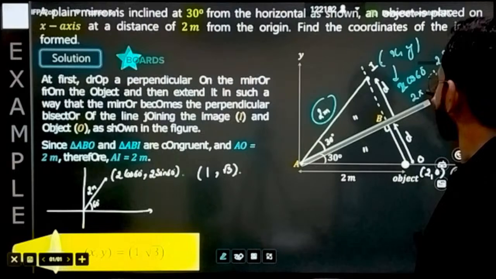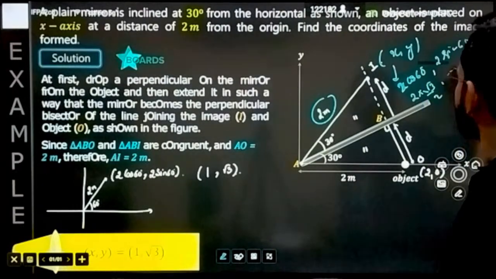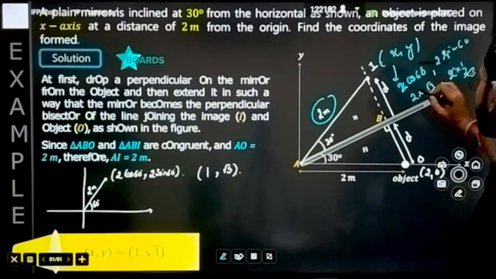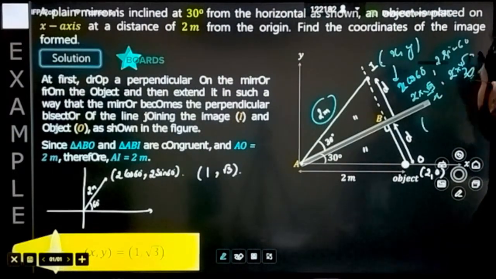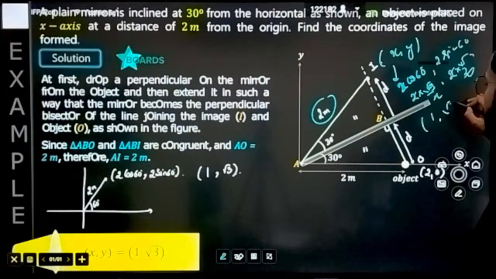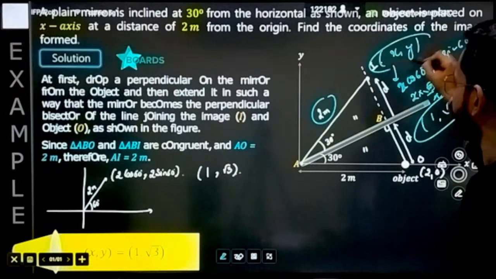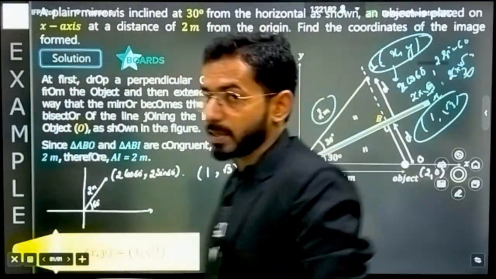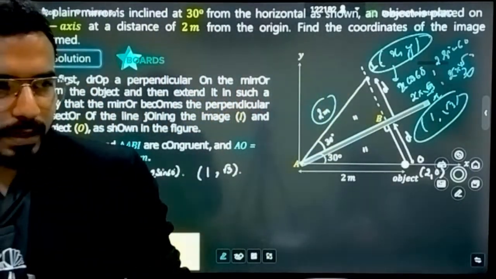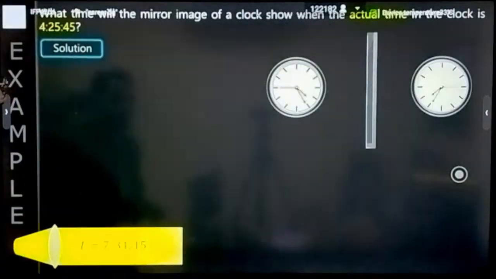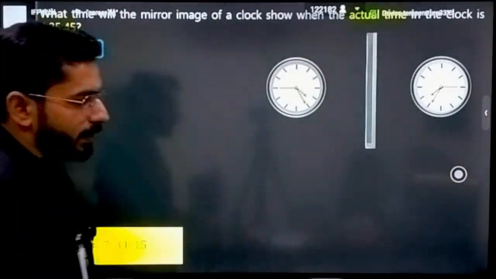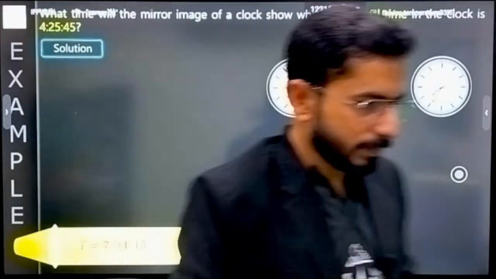2 cos of 60 means what? 2 into half, and here it will be 2 into root 3 by 2. The 2s will cancel, so this is 1 and this is root 3. These are the points that you are going to have as the coordinates of your image. Clear? Now next question, a very interesting question that you will again have.